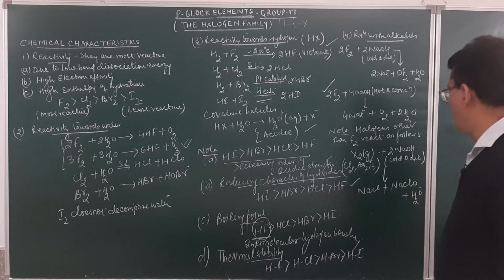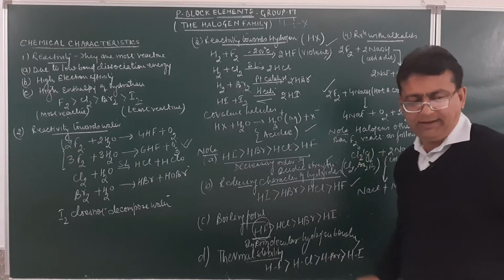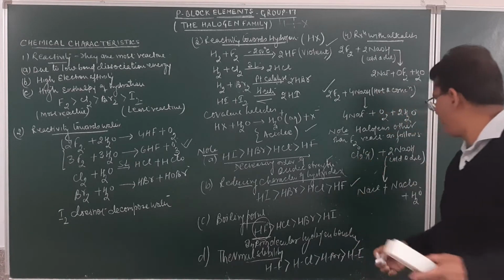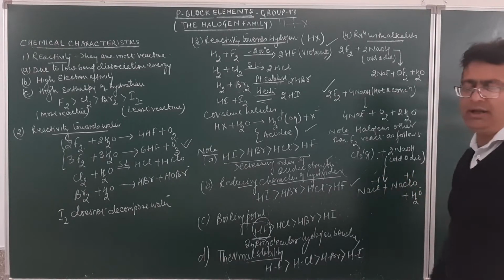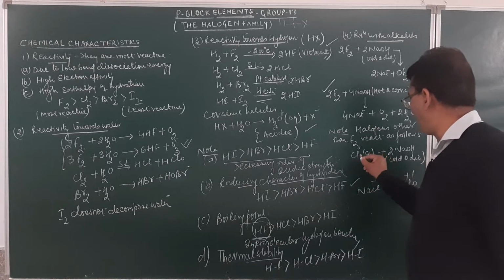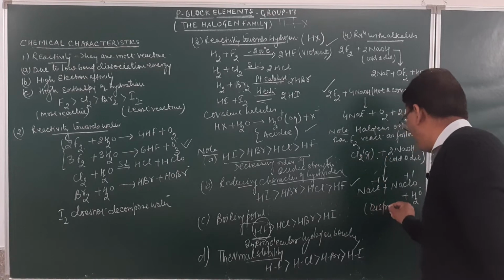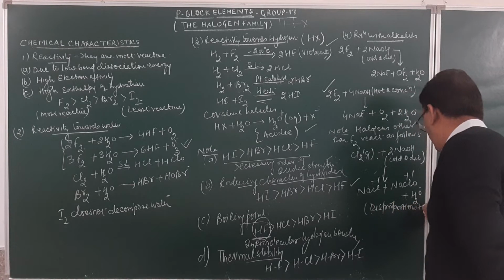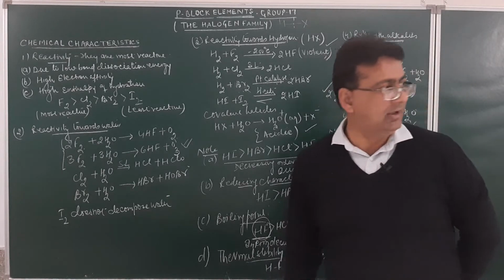Just see over here. What is the oxidation number of chlorine over here? If I say this is chlorine, what is the oxidation number of chlorine over here? 0. Here -1. Here +1. So chlorine undergoes oxidation as well as reduction. So it is an example of a disproportionation reaction. I think I shall be very clear.